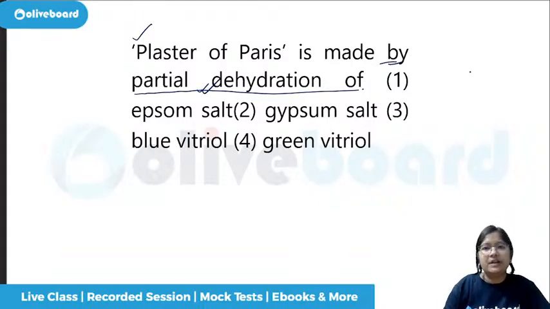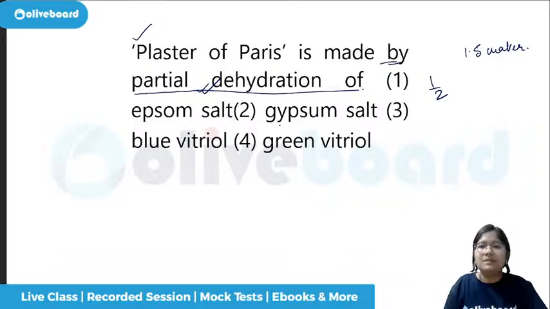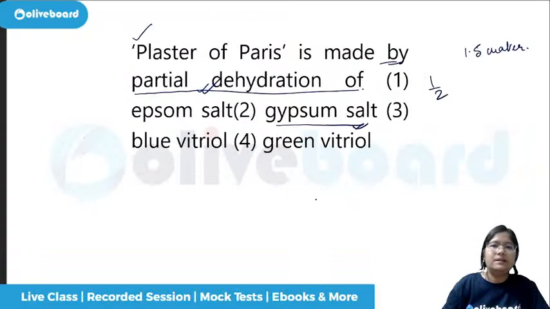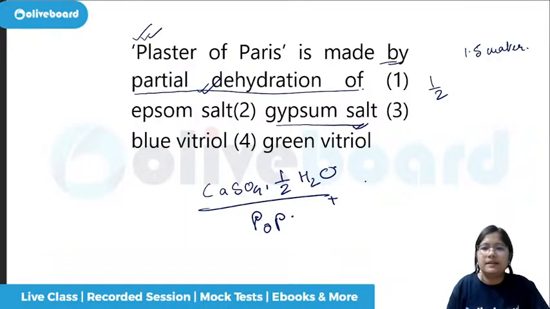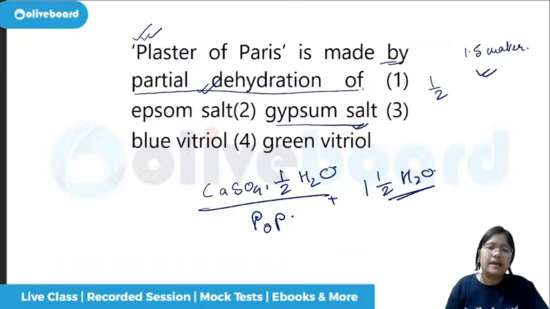Partial dehydration happens and then 1.5 molecules of water are separated and half remains, so of what? The primary material is gypsum. Correct, the correct answer is gypsum. One thing to remember here is that sometimes they ask the formula also: CaSO4 dot half H2O. This is how plaster of Paris is made, and then the 1.5 H2O water molecules are separated. That is what the partial dehydration of the gypsum salt means.